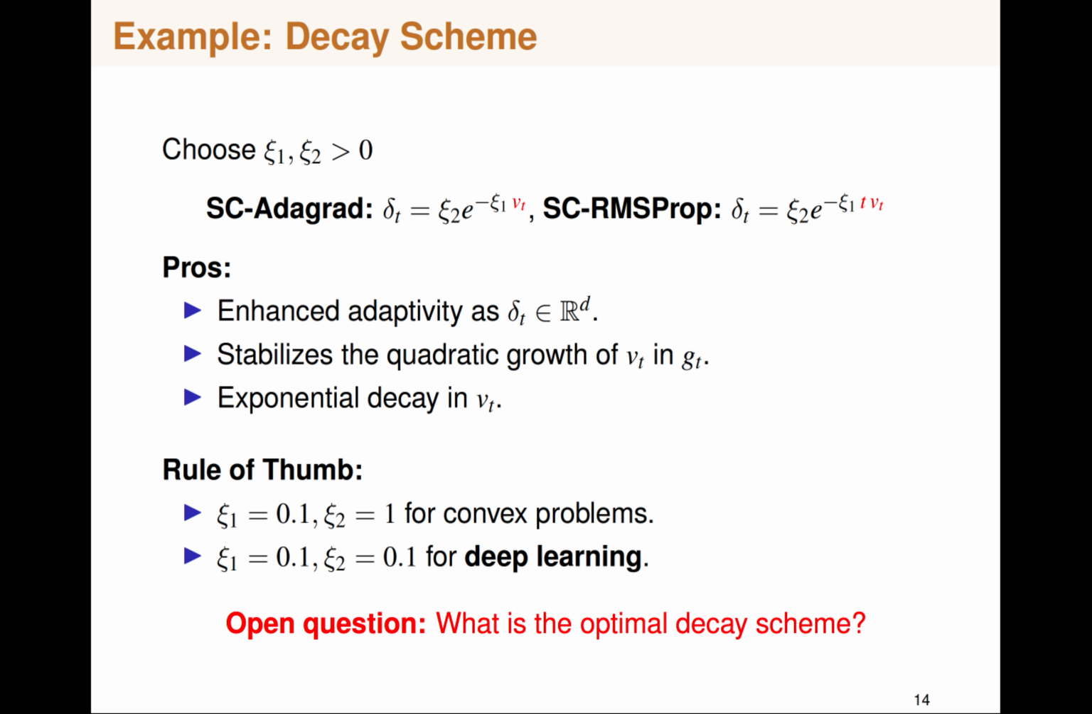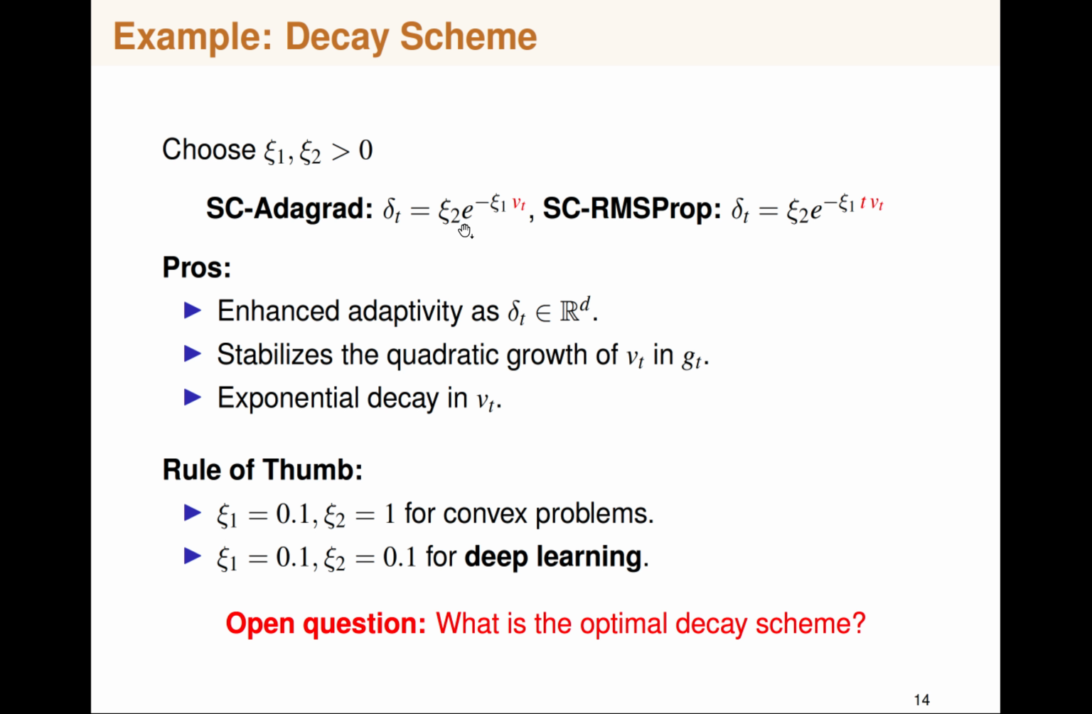So we propose a decaying scheme which is exponentially decaying with Vt, and we have two hyperparameters over here. This is a very good numerical stability scheme, because when Vt is large, it's not required to have a big numerical stability parameter. So it's good to have a decaying scheme with respect to Vt. Similarly for SCRMSProp, in order to compensate for the moving average term, you must have t times Vt.